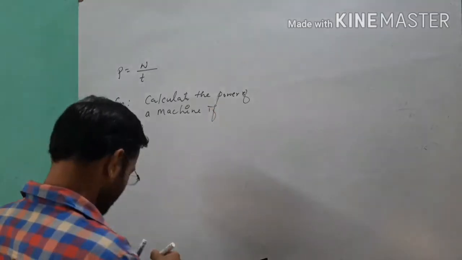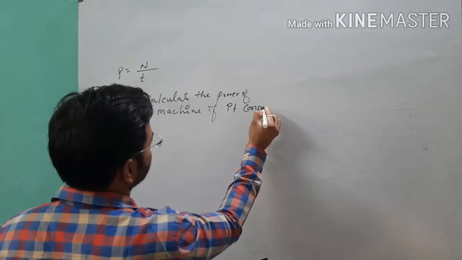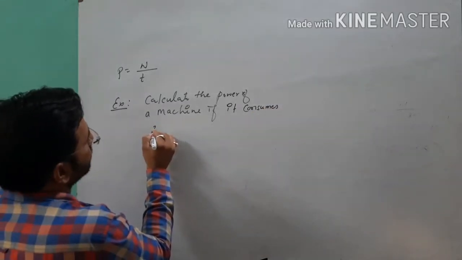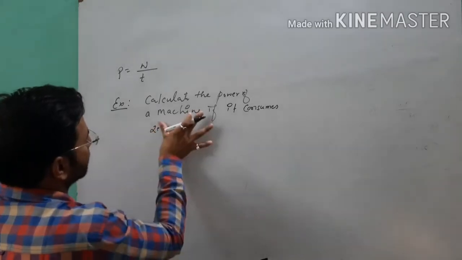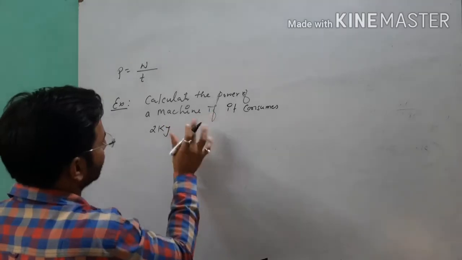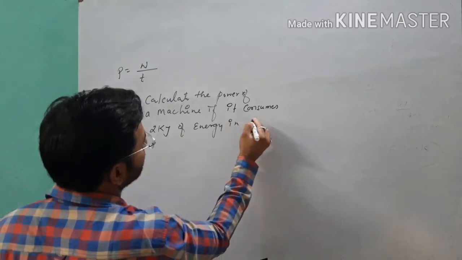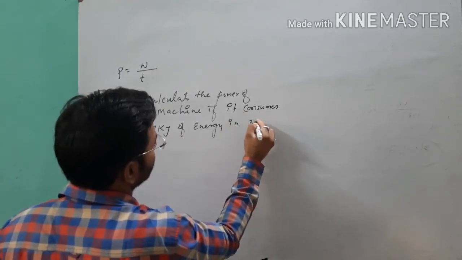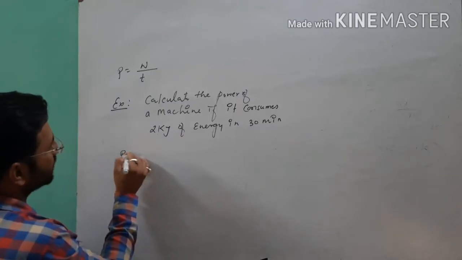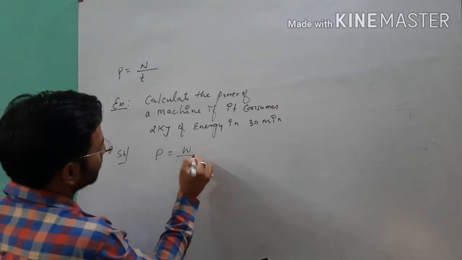if it consumes 2 kilojoule of energy in 30 minutes. You can see this by the example, as we have the solution. P is equal to, by this formula,